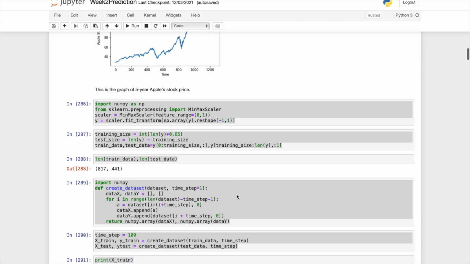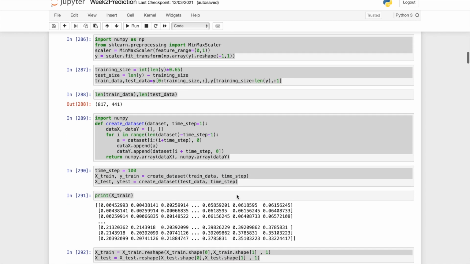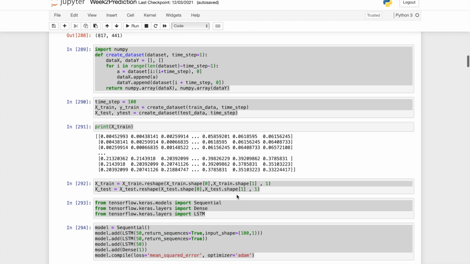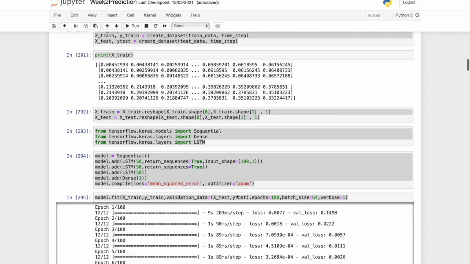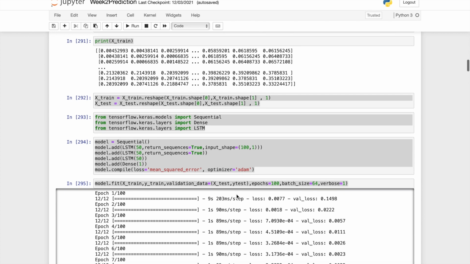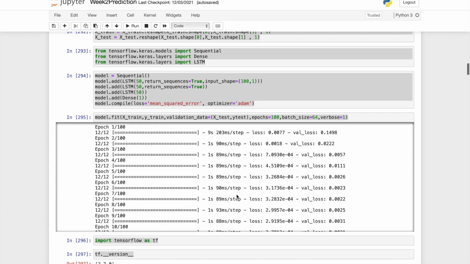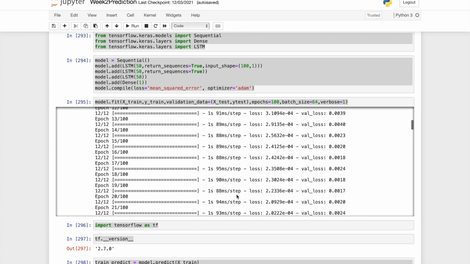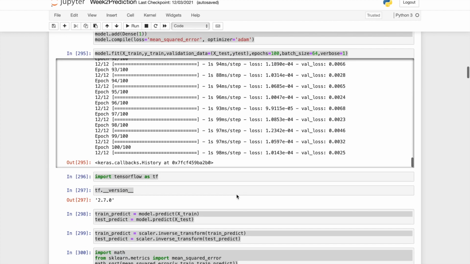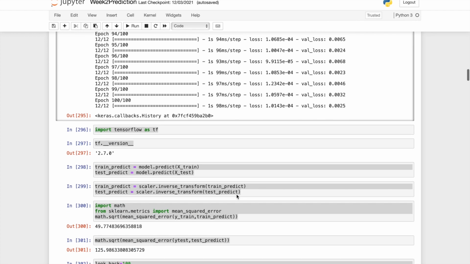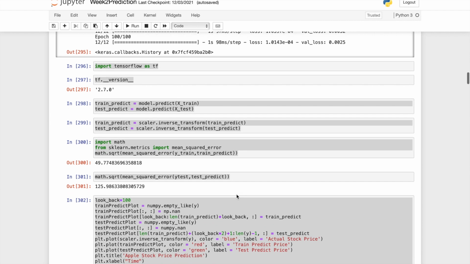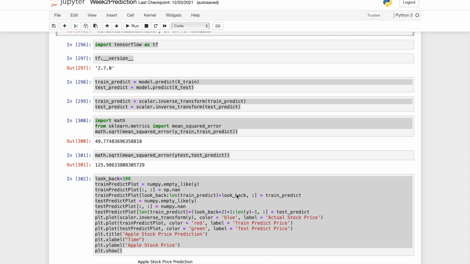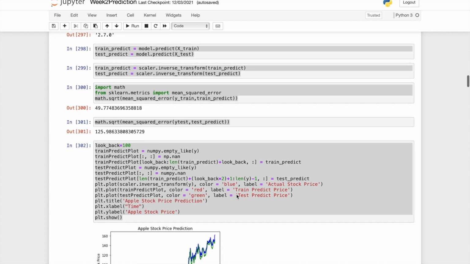Here you can see we are splitting the dataset into train and test splits, and we reshape the input to be samples, timestamp, and features, which is required for the LSTM. We create the LSTM model, fit it on our data and execute it, and then we do the prediction, check the performance metrics, and plot our data in a graph.